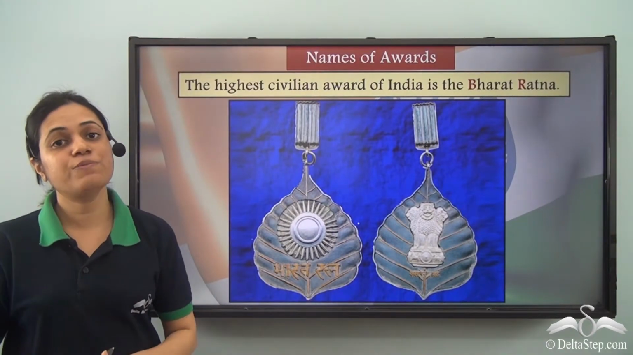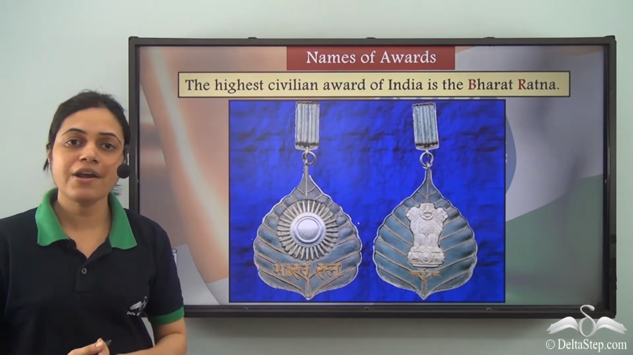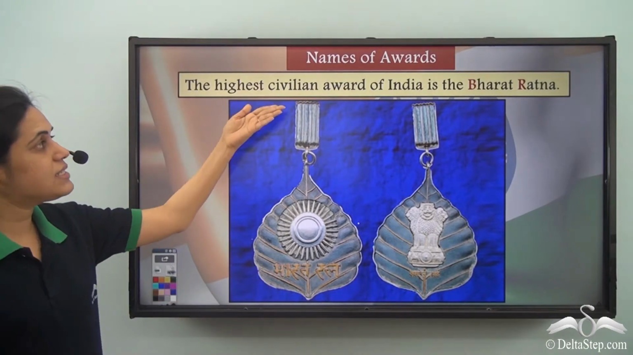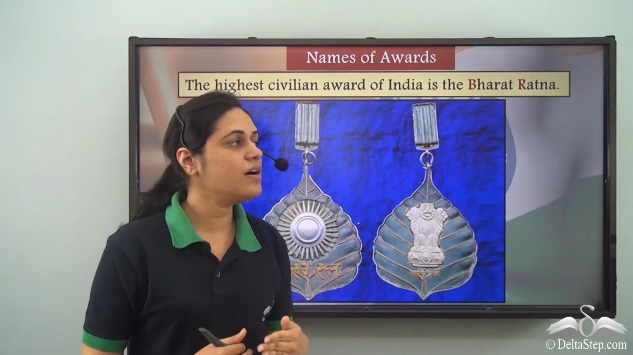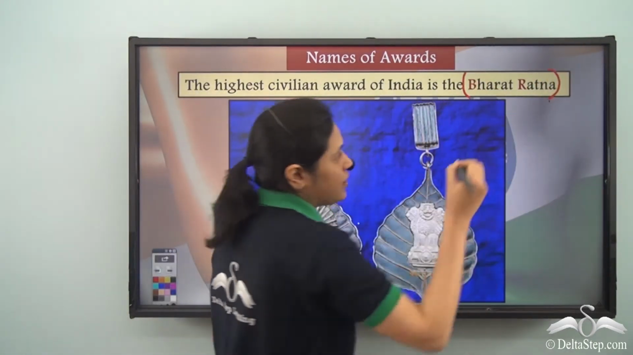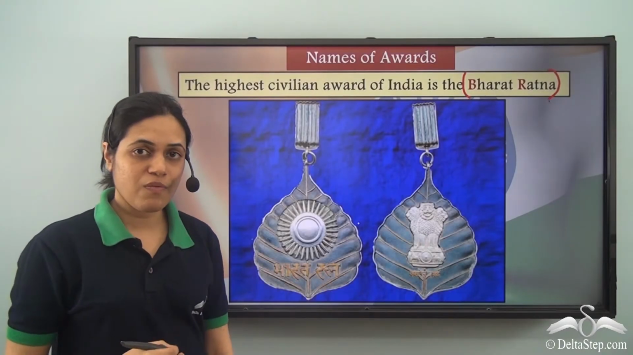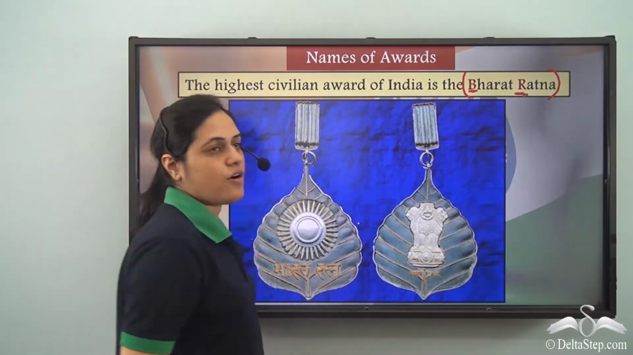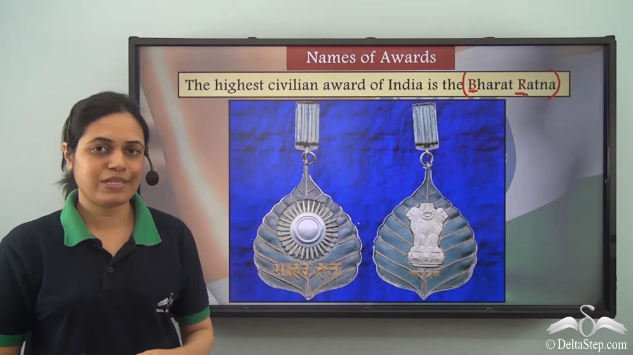Also, the names of awards are written using capital letters. Like the highest civilian award of India is the Bharat Ratna. So Bharat Ratna is the name of an award. So B of Bharat and R of Ratna are capitals.